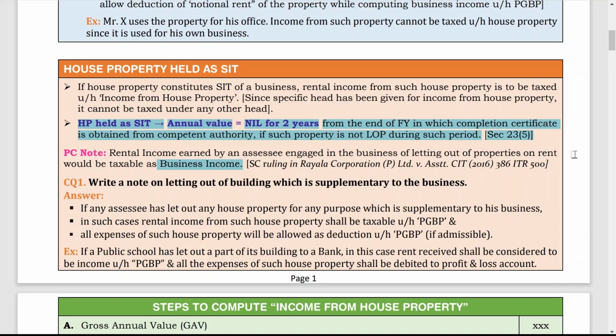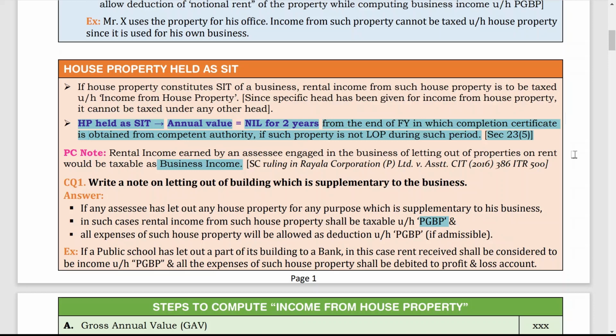Now write a note on letting out of a building which is supplementary to the business. If it is supplementary to the business, what treatment will you give? If the assessee has let out any house property for any purpose which is supplementary to his business, rental income from such house property shall be taxable under the head PGBP. Simple, because it is supplementary to the business. Whatever rental income he is getting is taxable under the head PGBP. All expenses of such house property will be allowed as a deduction under the head PGBP.